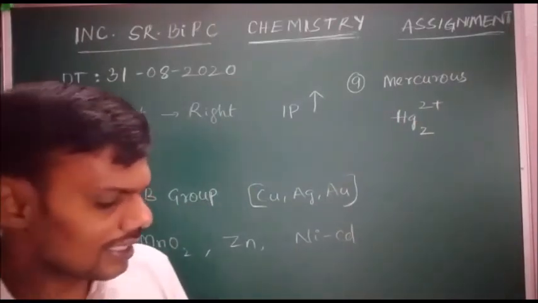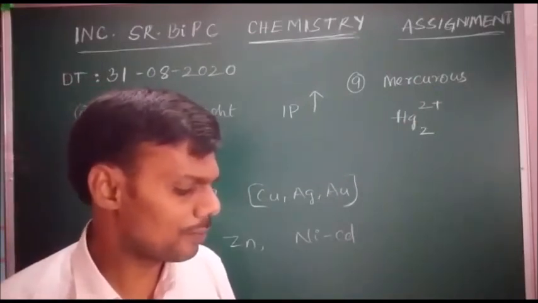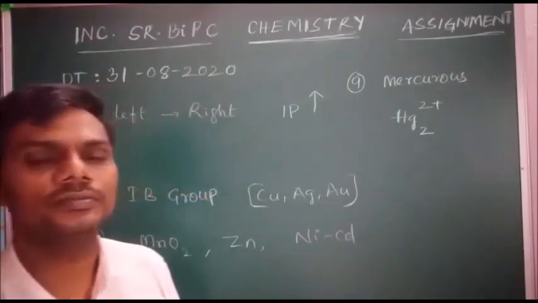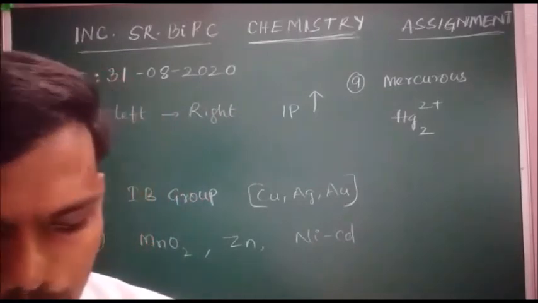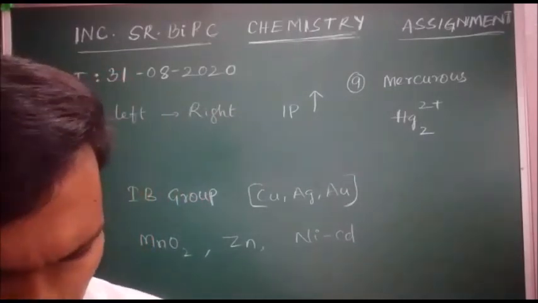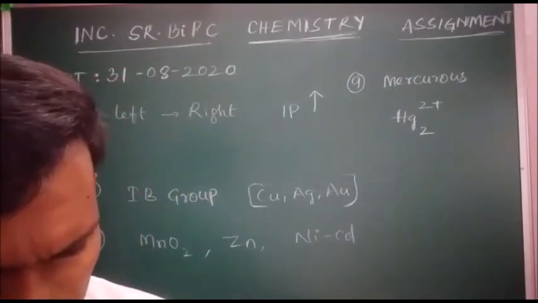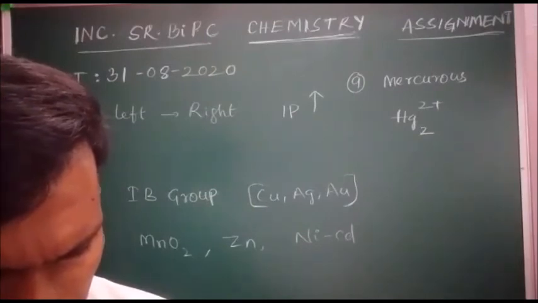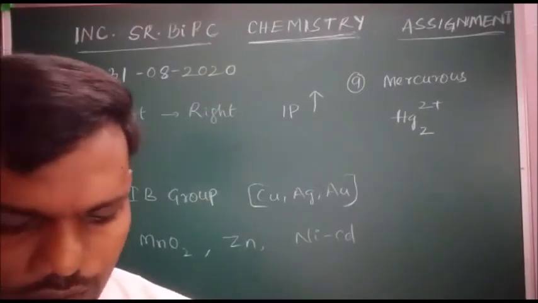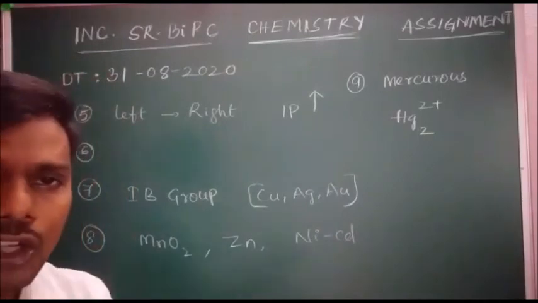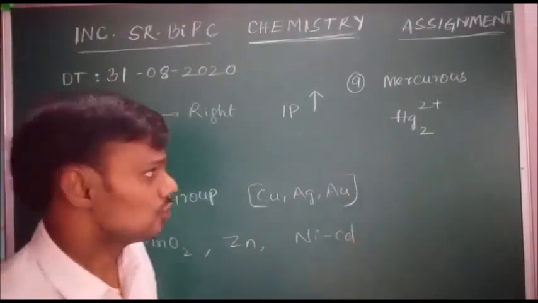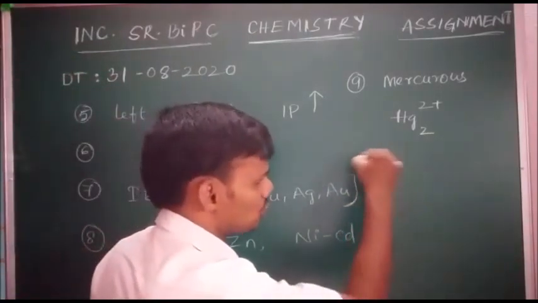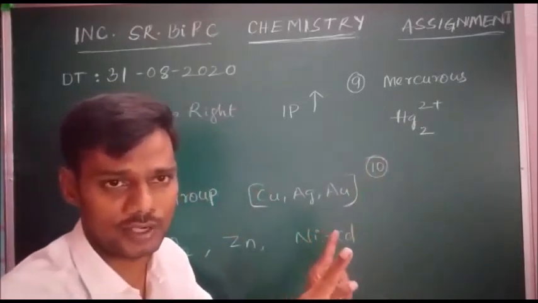Next and last question. The following does not show variable valency. We already discussed this in question number 3, I think. Generally, variable valency is shown by transition elements.